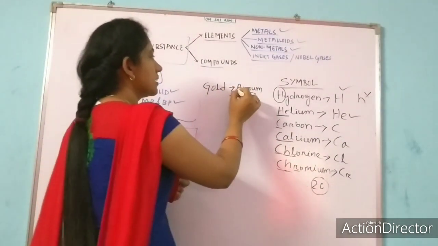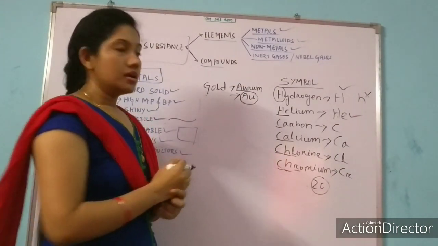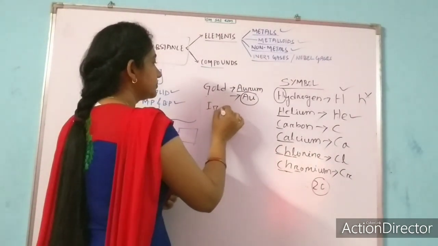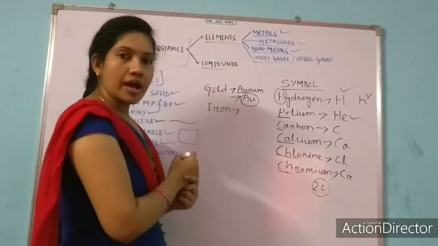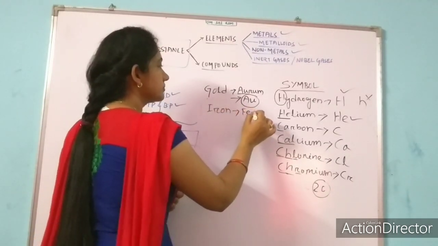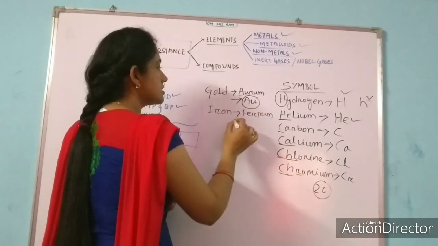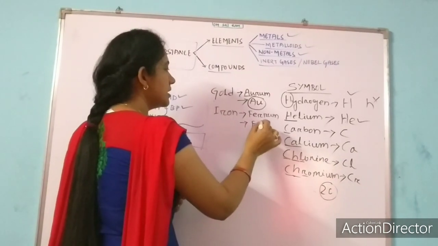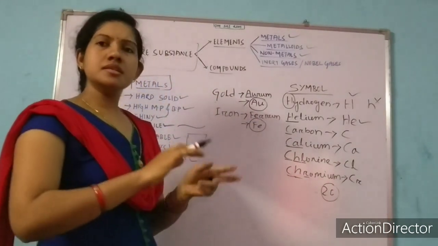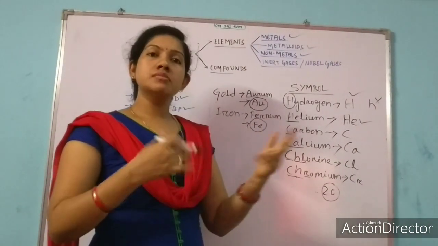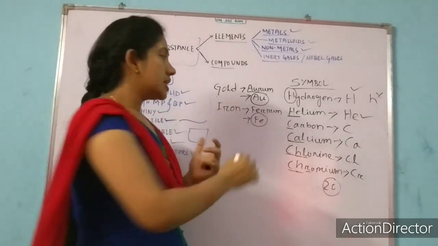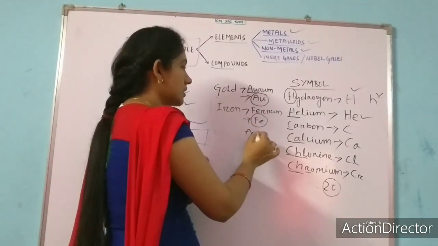Here we have taken the first two letters. Iron. The Latin name of iron is ferrum. That's why the symbol of iron is Fe. The same, silver. The Latin name of silver is argentum. That's why we represent it as Ag.